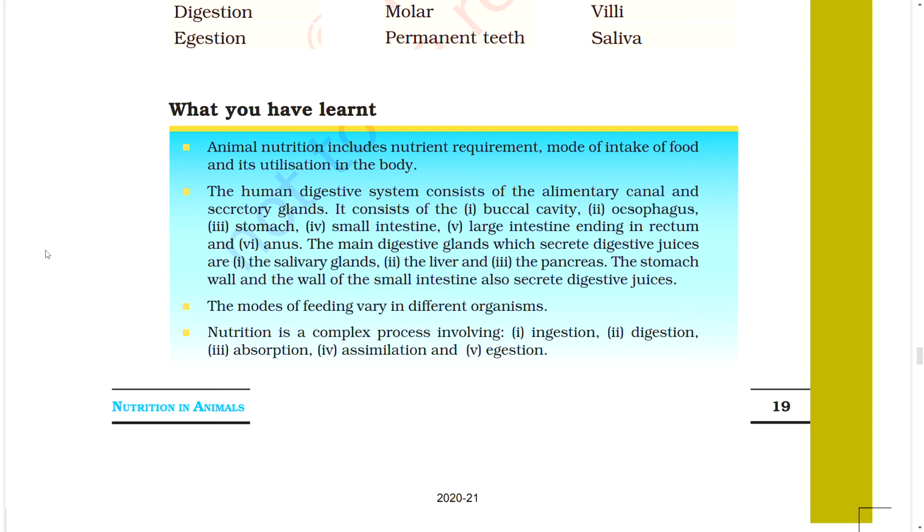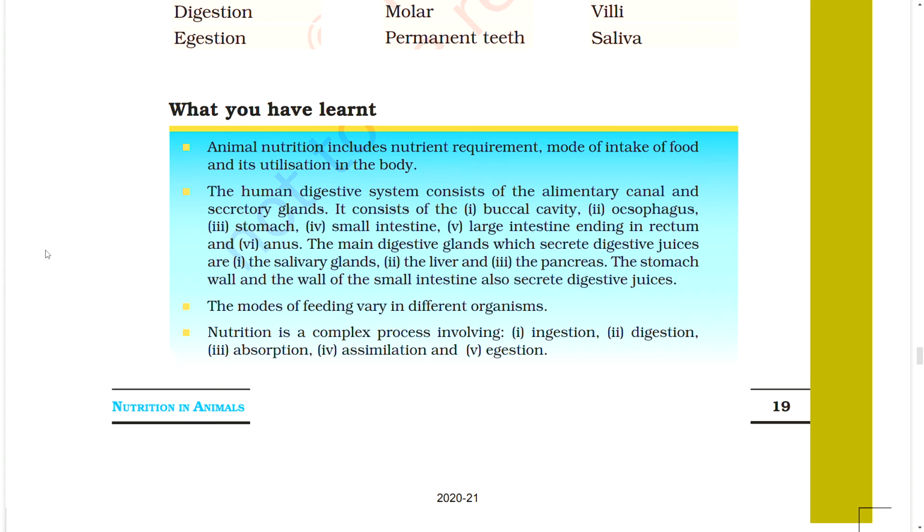Buccal cavity, 2. Esophagus, 3. Stomach, 4. Small intestine, 5. Large intestine, ending in rectum, and 6. Anus. The main digestive glands which secrete digestive juices are 1. The salivary glands, 2. The liver, and 3. The pancreas. The stomach wall and the wall of the small intestine also secrete digestive juices.